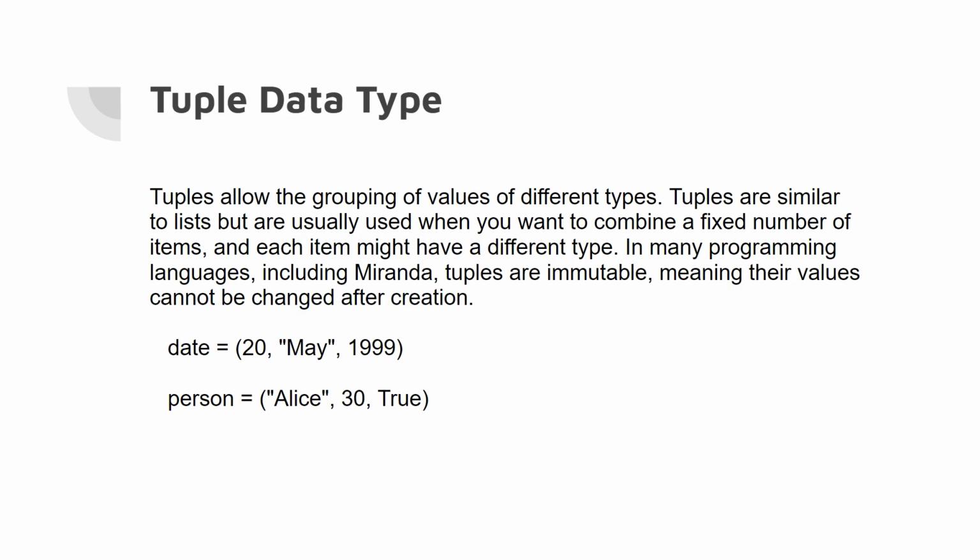Here we have an example. Date equals 20 May 1999. Date is a tuple containing 3 elements. The first element is an integer 20, and then the second element is May, which is a string, and the third element is our integer 1999. Same thing with the person, but it's the same thing except the last element would be a boolean.